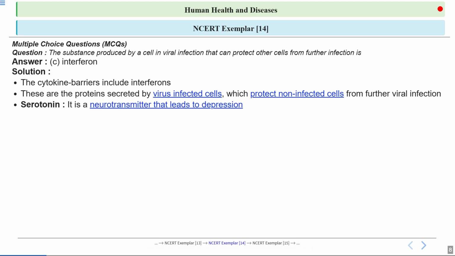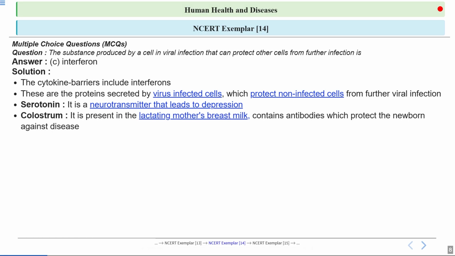Now, let's look at the other options. Serotonin is not involved in fighting viruses. It is actually a neurotransmitter. Low level of serotonin can lead to depression. Serotonin is usually involved in regulation of mood.